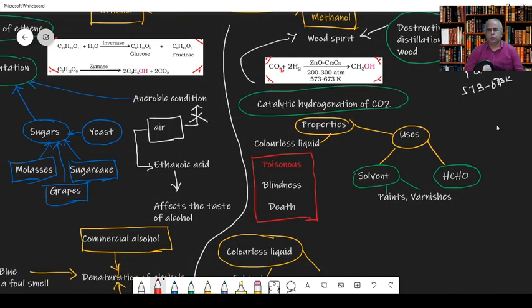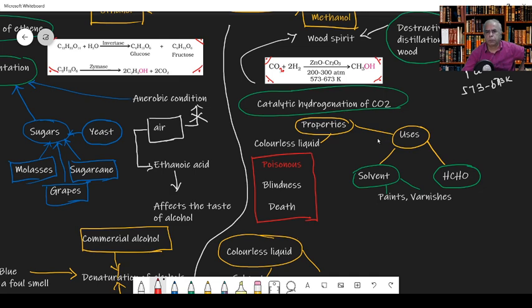But when you look at the properties, it's a colorless liquid but poisonous. It may cause blindness if it is consumed, and excessive consumption may lead to death also, it is lethal. Most people may not know the difference between methanol and ethanol, and sometimes they consume this. When it is consumed, it is very, very dangerous.